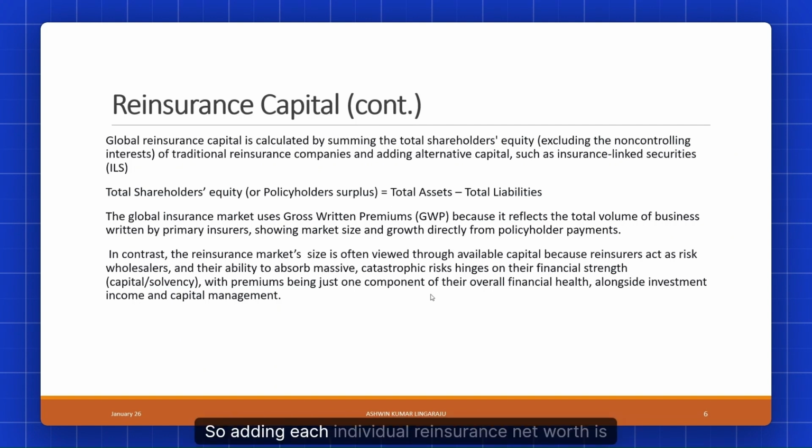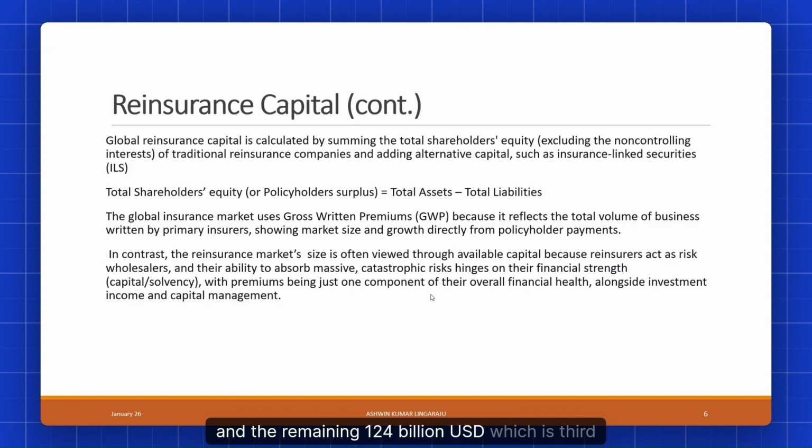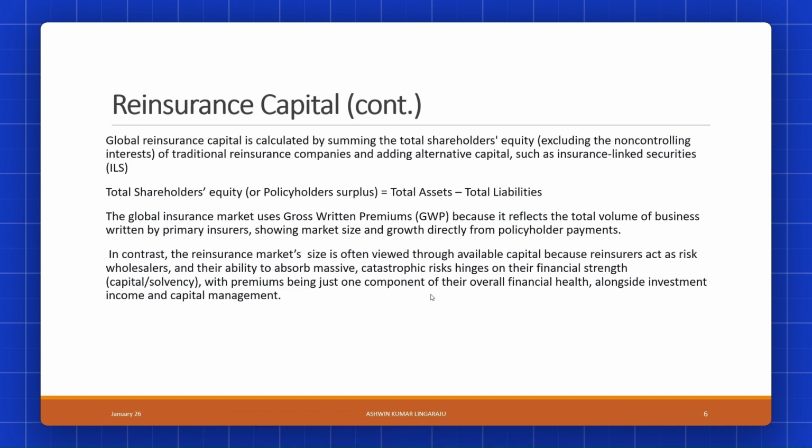So, adding each individual reinsurer's net worth is how we obtain 636 billion USD, which is also called traditional reinsurance capital. And the remaining 124 billion USD, which is third party capital, comes from leading pension funds and hedge funds that invest in cat bonds, reinsurance sidecars, collateralized reinsurance, and industry loss warrants.